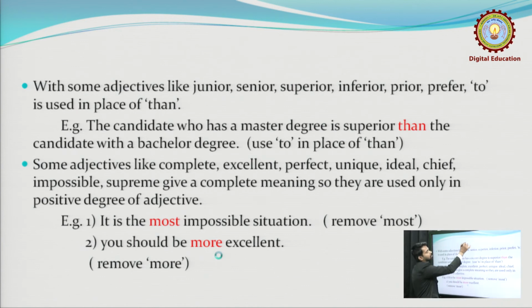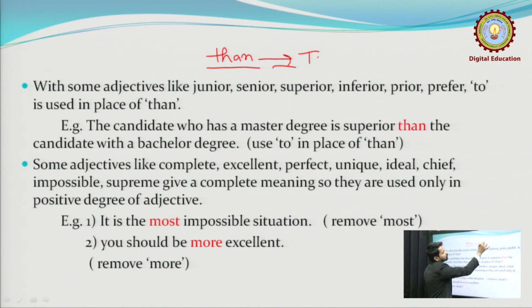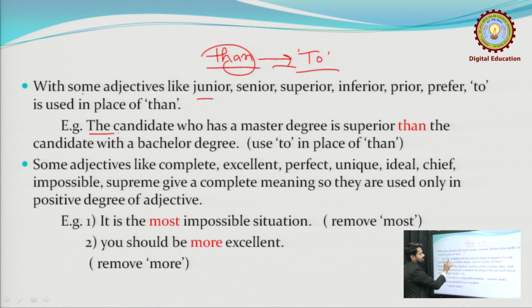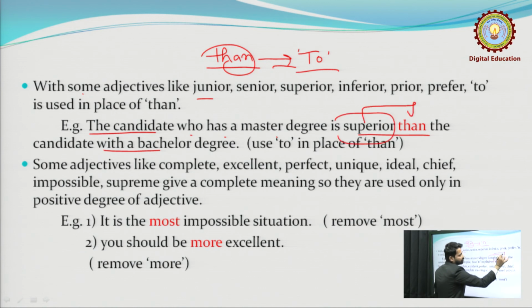Now the next, we always use than whenever we compare two things, but sometimes this than is replaced by to. When and how? With some adjectives like junior, senior, superior, inferior, prior, prefer, to is used instead of than. As you can see in the sentence, the candidate who has a master degree is superior than the candidate with a bachelor degree. So this word is used, superior. We don't have to use than here, we will have to use to in place of than.